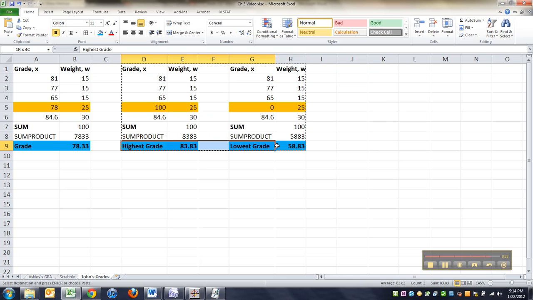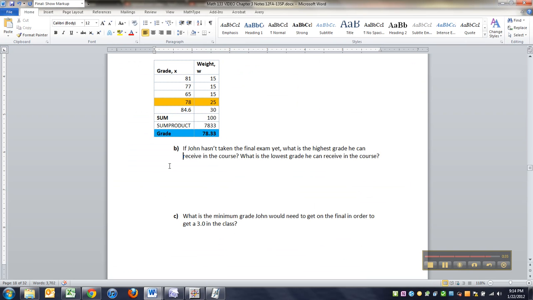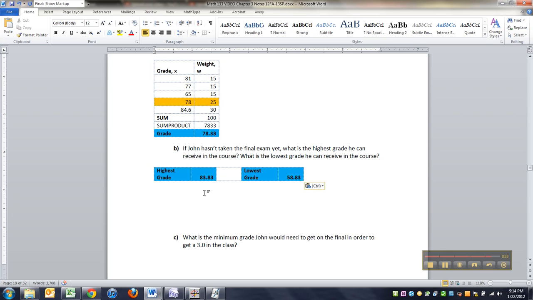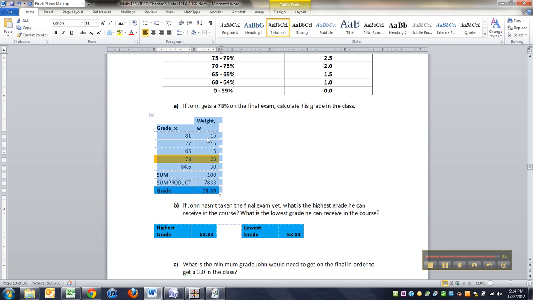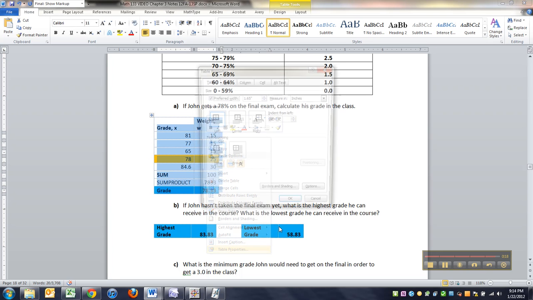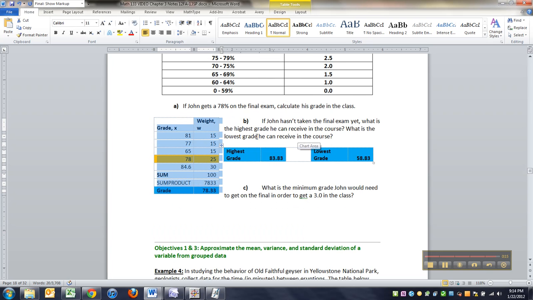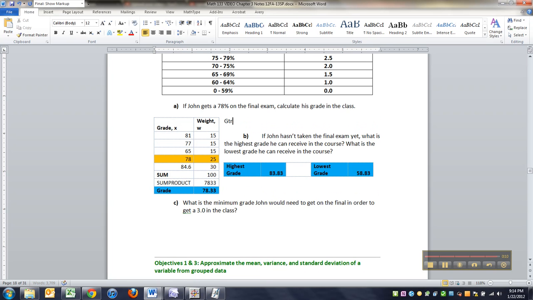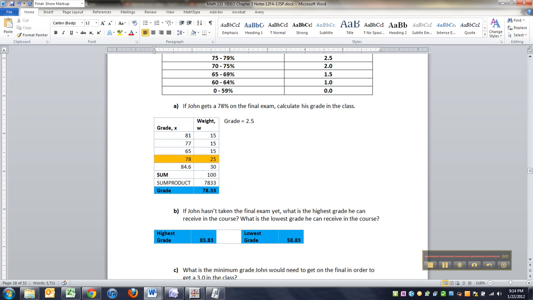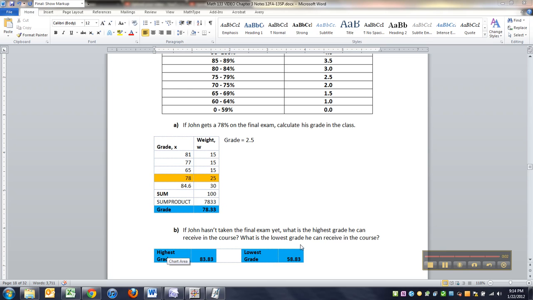I don't really need the whole thing. I'm just going to copy and paste. I've already shown how to do it in the other one. There we go. So the highest grade, now what grades are these? I suppose I should answer that. So this grade right here, the 78.33, that's a 2.5, right? So I probably should put that in. And down here, that's a 3 point and that's a 0 point.